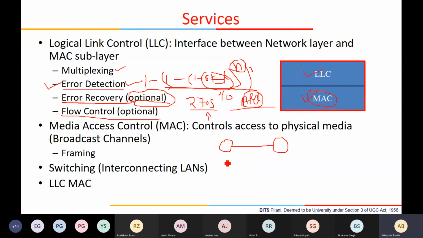Let's say A is faster, so it can transmit data at very high speed, but B is slower. So there should be some kind of flow control protocol for B to say, hold down, I am not able to process this whole data and give it to the higher layer. Whatever buffer I was maintaining is full, so reduce your speed.